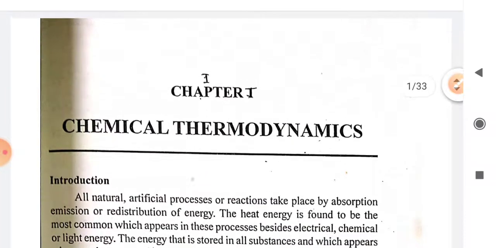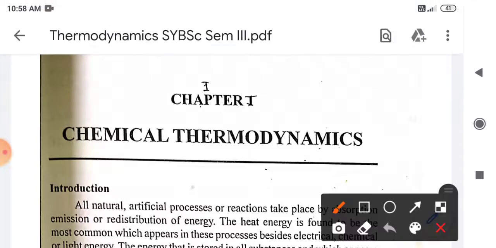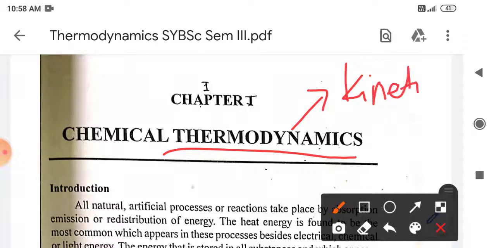So chemical kinetics and chemical thermodynamics are, we can say, the main two branches of physical chemistry. Generally we will be dealing with chemical reactions in chemistry, so we need to study those chemical reactions. There are ideally two ways where we can study a chemical reaction. One is chemical thermodynamics and another is chemical kinetics.